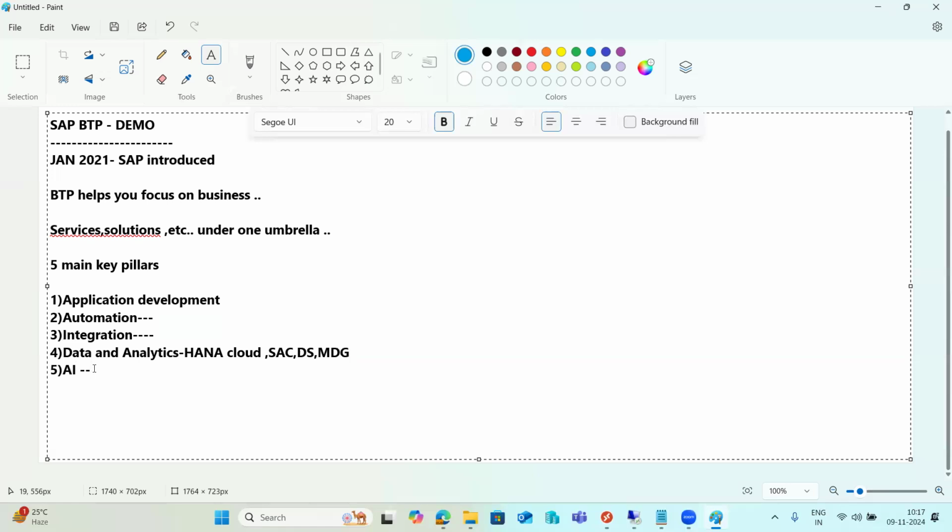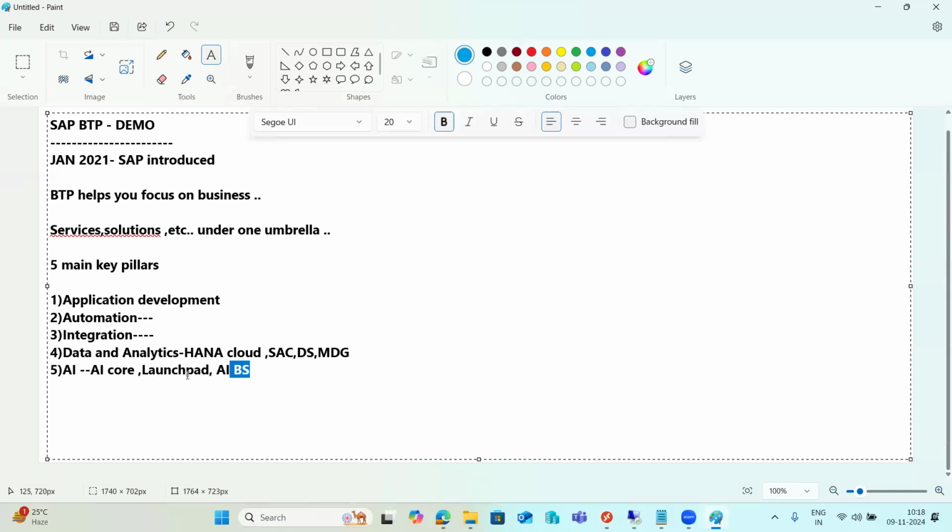If you want to use AI services for your business, in BTP there are services called AI Core and AI Launchpad, and some of the AI business services are available. We can use these solution services to build your logic, your automation, your application. So you can use it here, right?